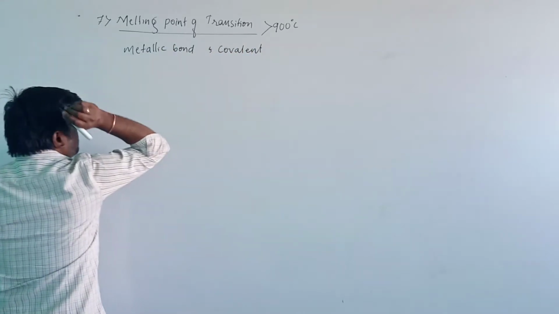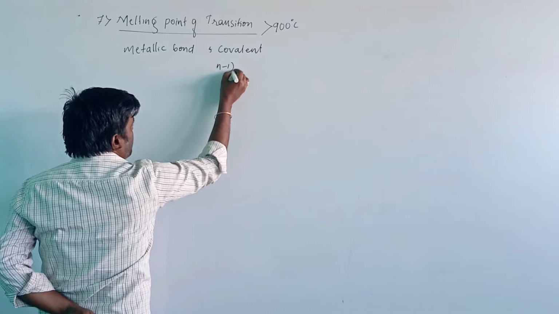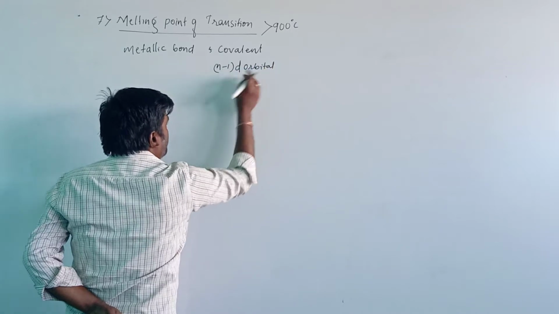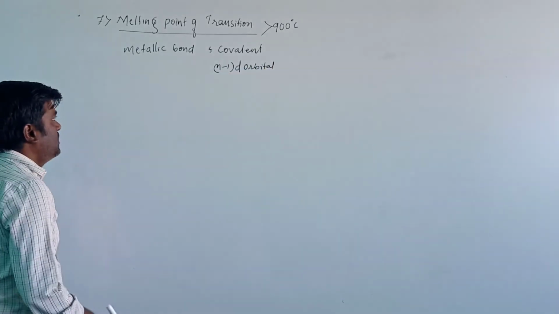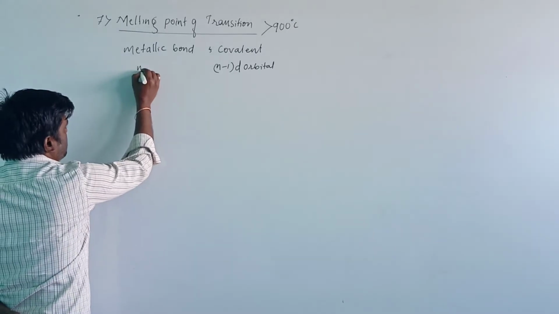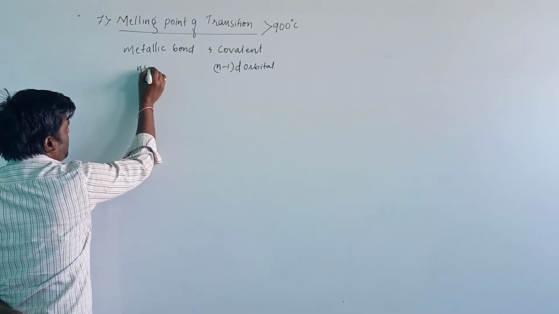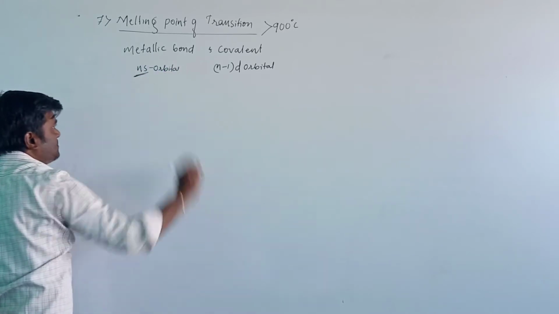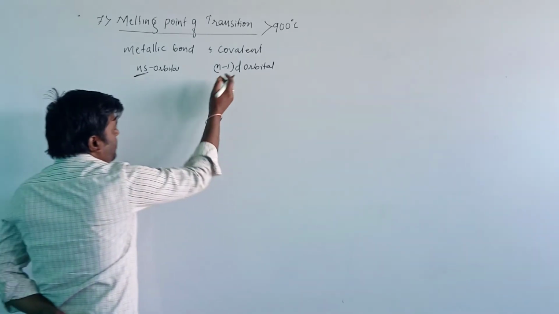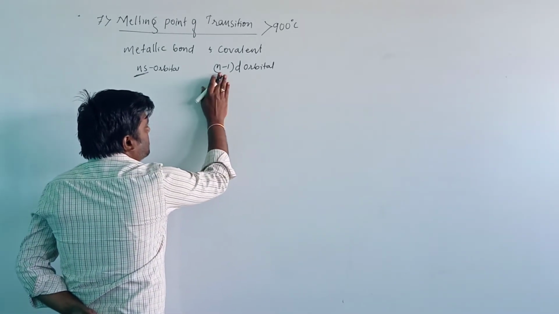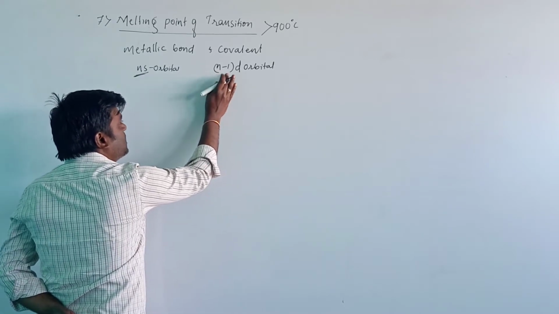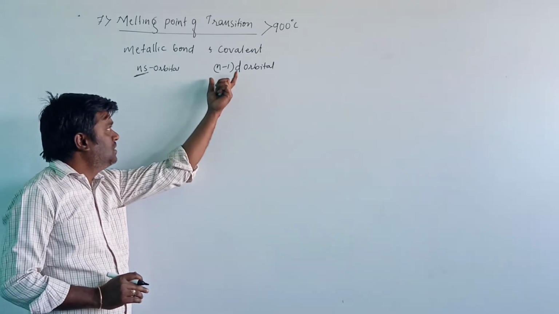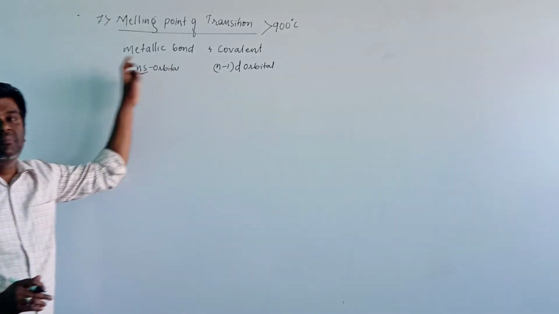The covalent bonding is mainly due to the (n-1) d orbitals, and the metallic bonding is due to the electrons present in the ns orbitals. Due to the presence of both metallic bonding and covalent bonding, these have a high melting point.